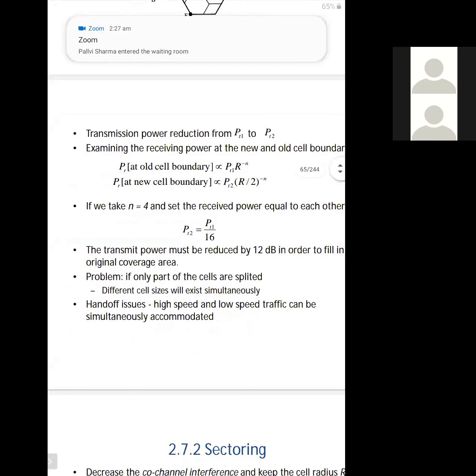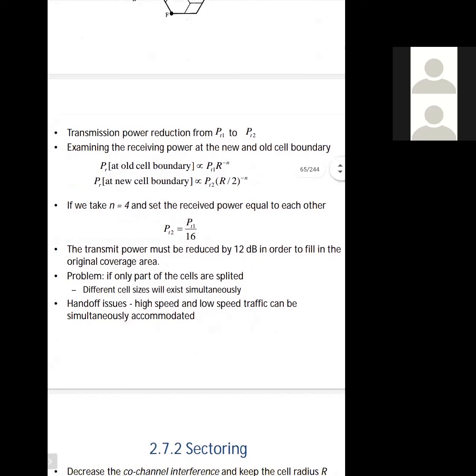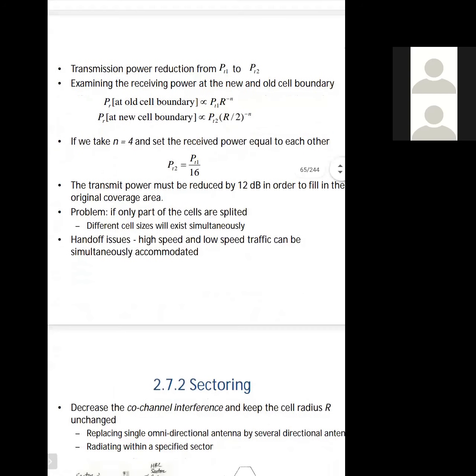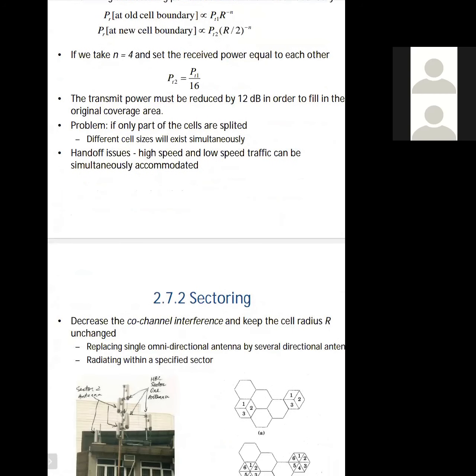So we can say that the transmit power must be reduced by 12 decibels in order to fill the original coverage area. The main problem in cell splitting is that if we only split parts of the cells, then different cell sizes will exist simultaneously, which will introduce handoff issues. In this, high speed and low speed traffic can be simultaneously accommodated.